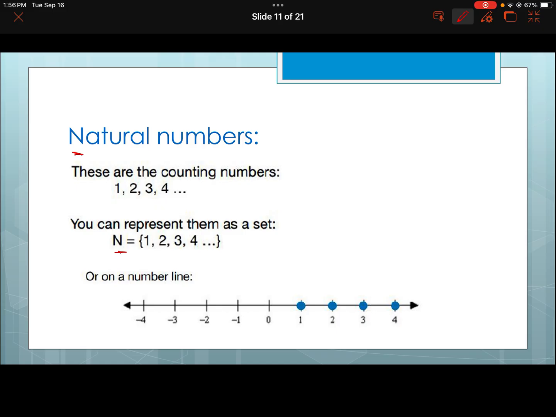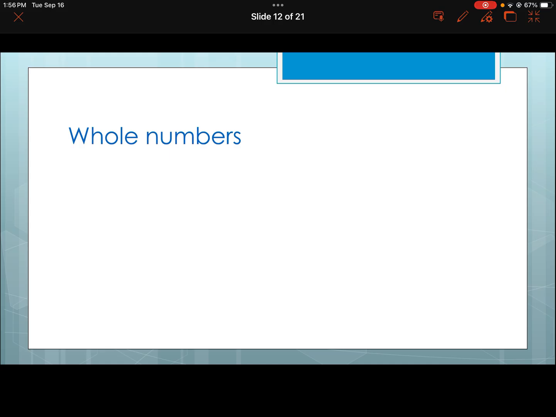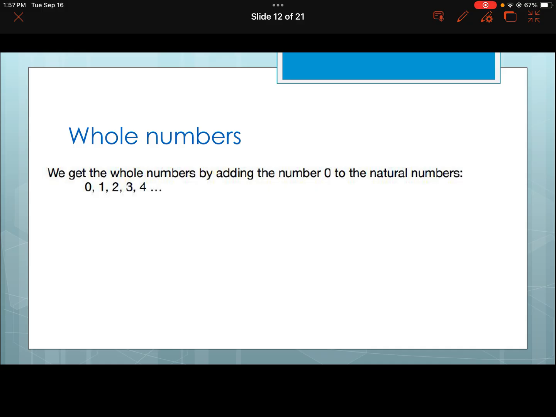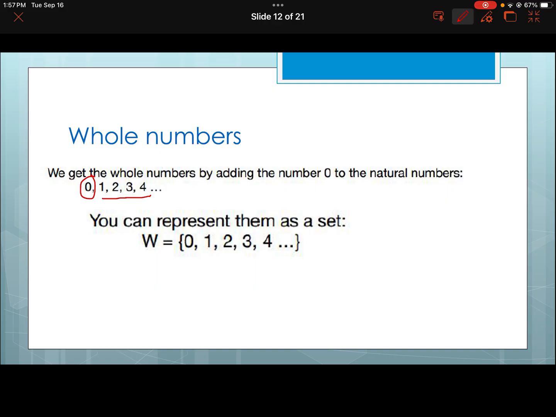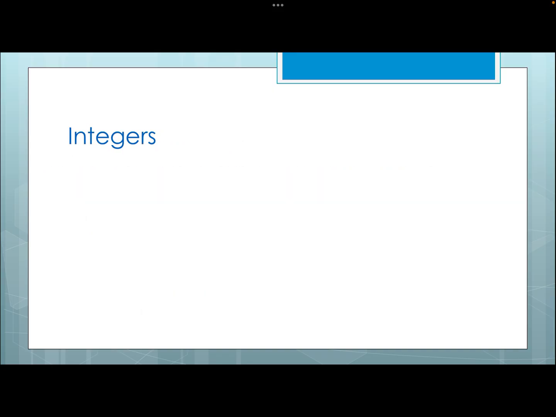Wonderful. Cool. Then we have whole numbers. You go, oh, okay, I'll buy 4 of your cows. Oh, you buy 4 of my cows? That's going to leave me with no cows. Okay, so then we must include the number 0. So the next group of sets is the whole numbers, right? It's exactly the same as natural numbers, but it also includes 0, and that's basically the only difference. And again, there's a W there, and there's a W, right? Whole numbers, whole numbers. And on the number line, there it goes. So it has the 1, 2, 3, 4, but it also has the 0. And then you go to a guy, you go, well, hold on.